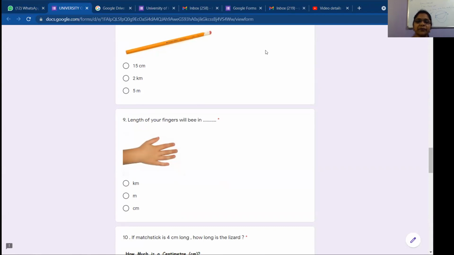Yes, Uzair? Yes, ma'am. So now see the 9th question, Uzair. Length of your fingers will be in kilometers, meters or centimeters? Centimeters, ma'am. Very good. Well said. It is centimeters. Good. So next is...